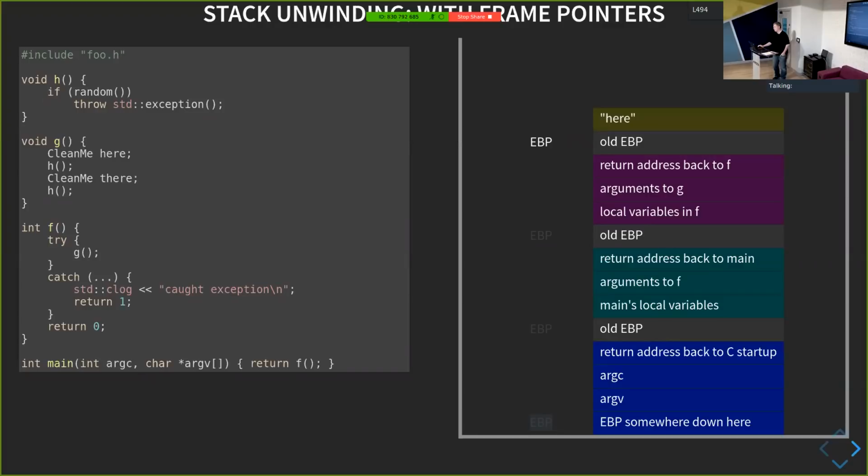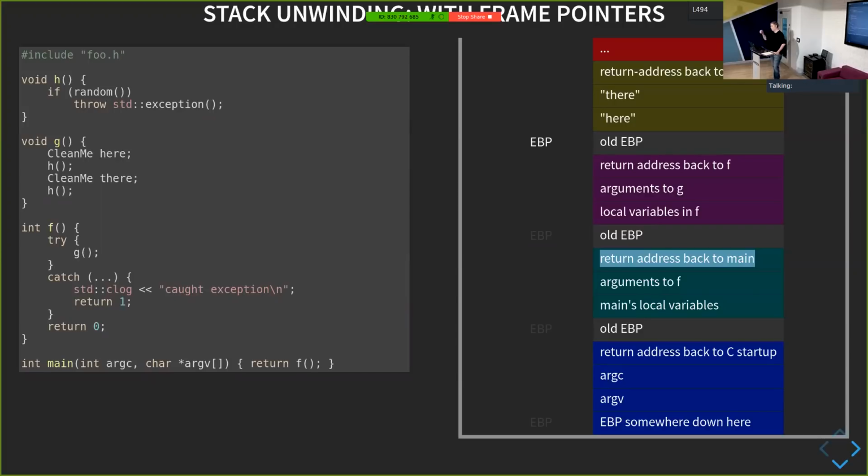So when I get up to my G function where I push my arguments onto the stack and then eventually end up calling into the H, which throws the exception, H can look at the value of EBP and say, okay, this is my frame pointer. And if I look at the value of EBP here, I can see the previous function is here, and its return address is just below me here. And then I can walk from this point, I can walk down to here, and I can find the next link in the chain and the return address back to main, okay? So I have a linked list, basically, of instruction pointers all the way through the stack.